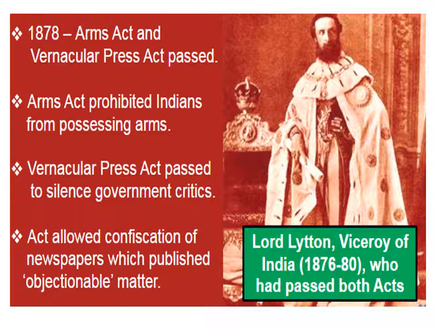The act allowed confiscation of newspapers which published objectionable matter. Confiscation means to stop. So those newspapers which published objections to a particular law passed by the colonial rule were stopped.